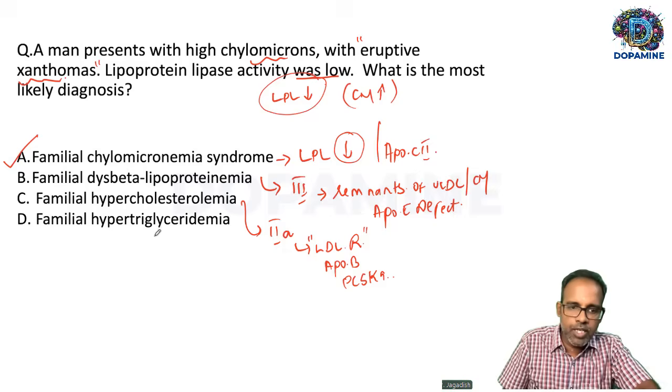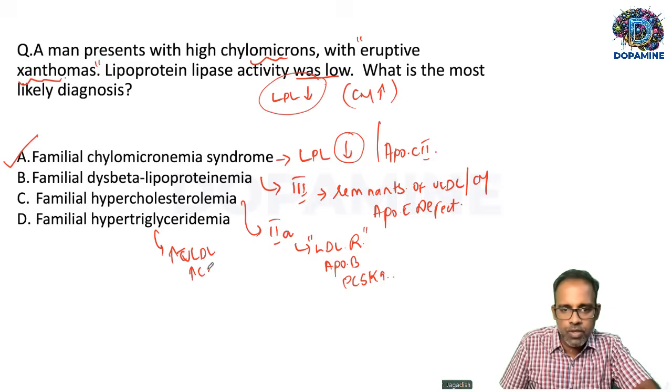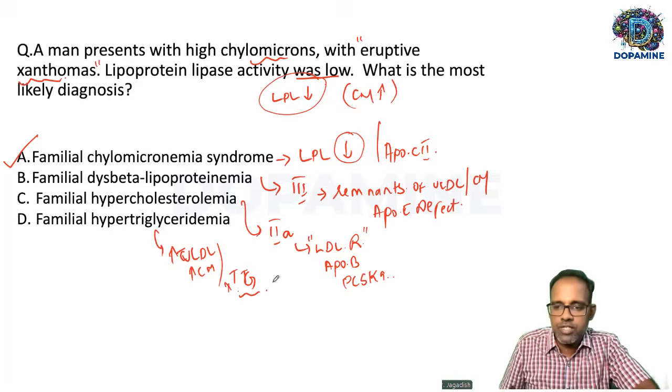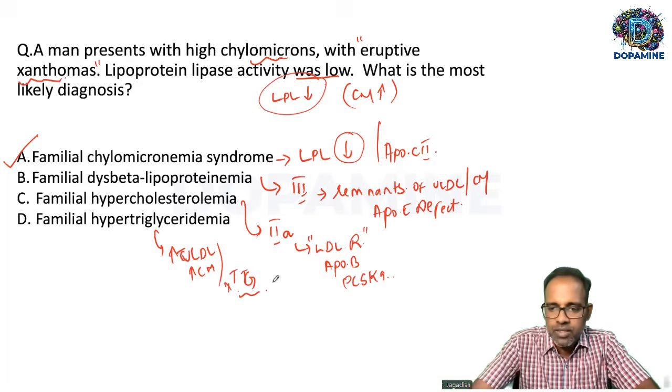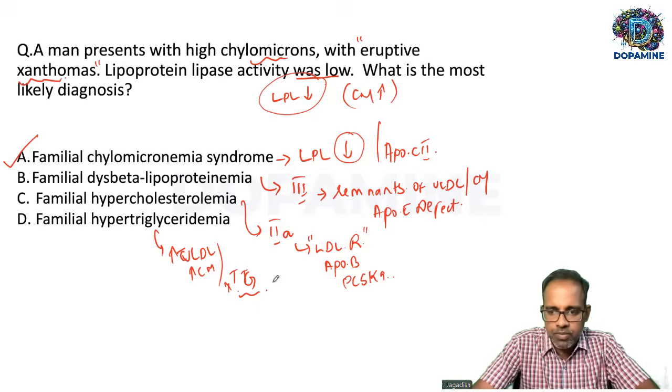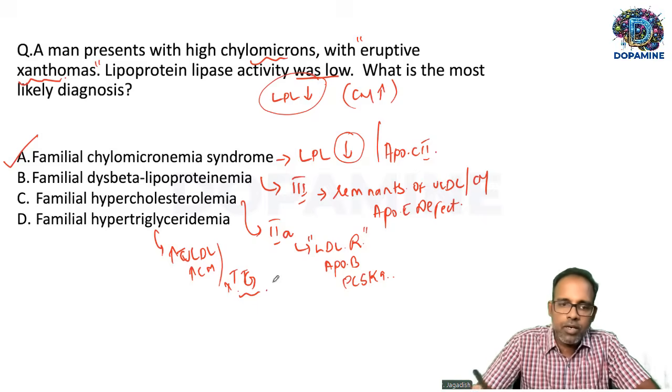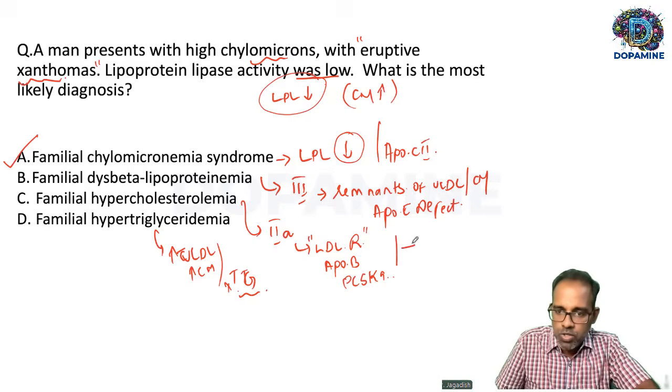Familial hypertriglyceridemia, there will be accumulation of triacylglycerol in VLDL. There will be accumulation of chylomicrons, so there will be accumulation of triglycerides. For this, there is no genetic defect known for this condition. Familial hypercholesterolemia can also cause xanthomas, that is usually tendon xanthoma.